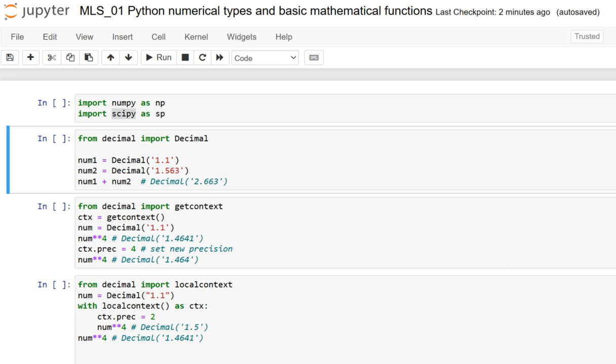We will also make use of the SciPy package, and in later exercises we are going to discuss more on SciPy. So let me make use of both packages with a short alias, and here we import NumPy as np and SciPy as sp by using this import statement. Let me just include it.